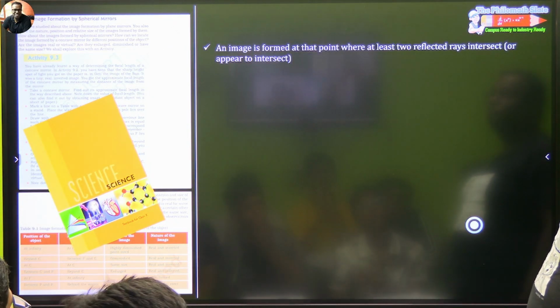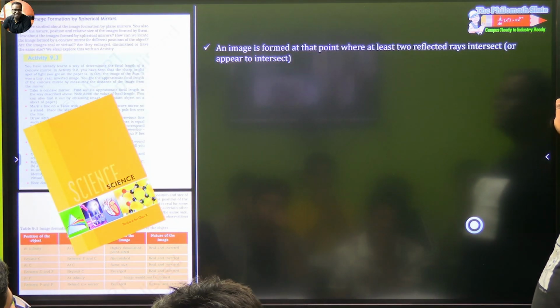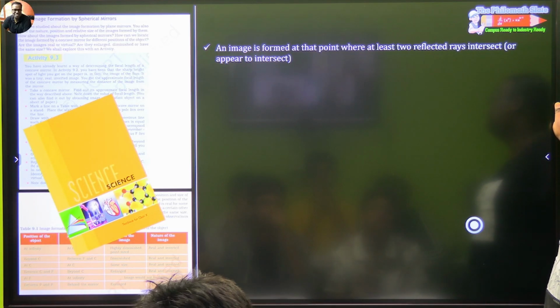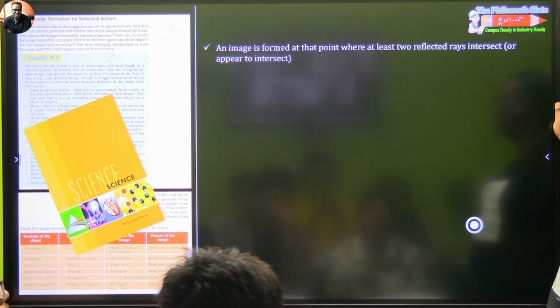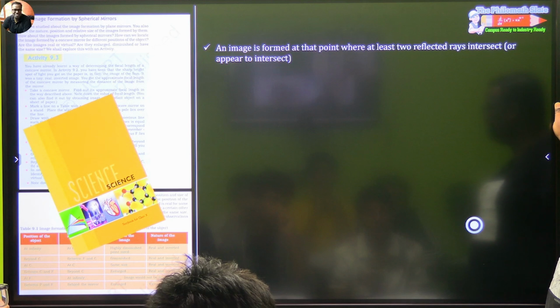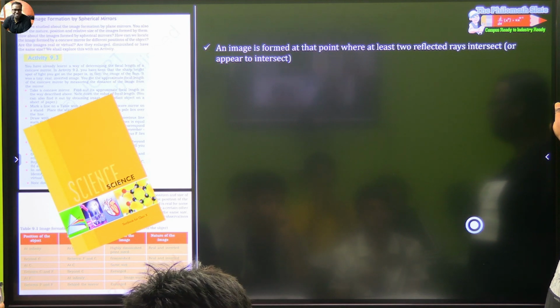An image is formed where at least two reflected rays intersect or appear to intersect. So either two rays will intersect directly or the two rays will be made to intersect when the rays are divergent. If they are convergent, they will meet. And if they are divergent, they will not meet.